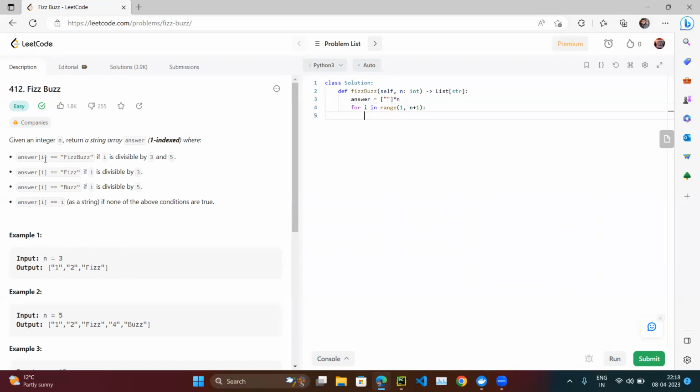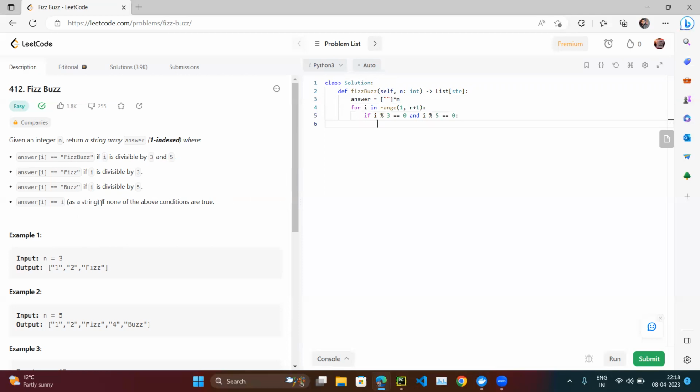Then we have to check if i is divisible by 3 and 5. So if i modulo 3 equal to 0 and i modulo 5 equal to 0, then what do we have to do?